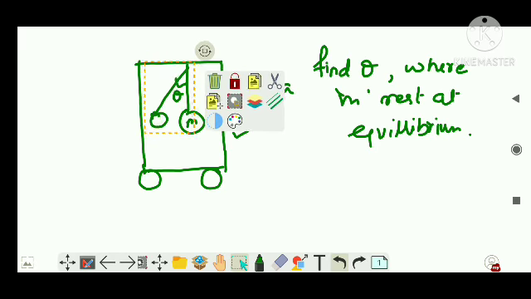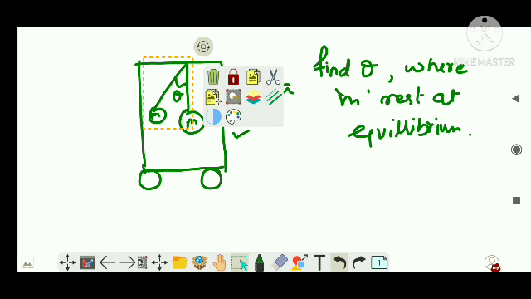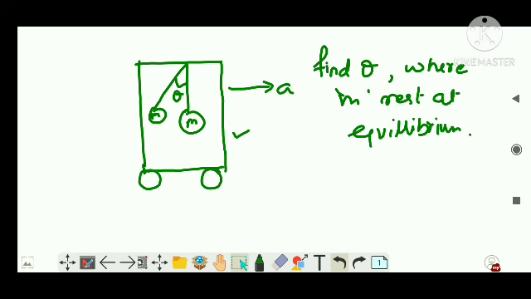We are just going to say that an equilibrium will be reached, so that once the body is moving with a constant acceleration in the forward direction, this mass which has been displaced by an angular displacement, or I can say the bob's position is this position here, will be stagnant until and unless this acceleration is removed. Clear? That means I can say now this m is at rest, or I can say it is at equilibrium, right? Clear? This is a conceptual question. Okay. Now moving on, right?